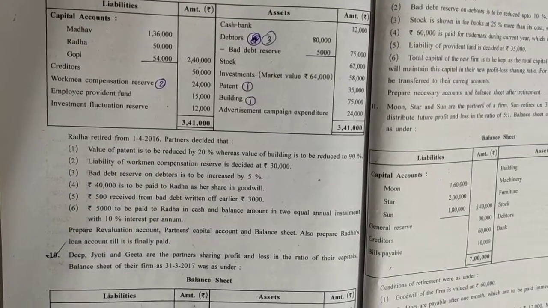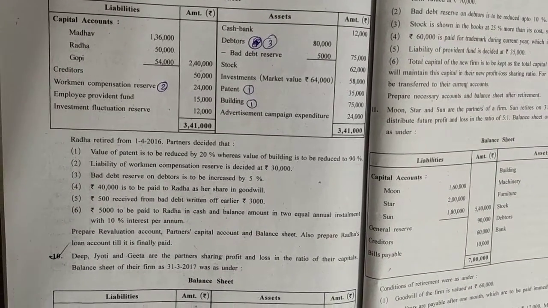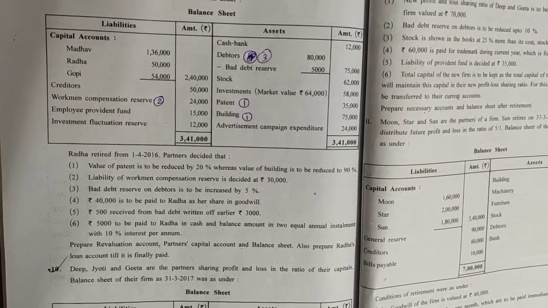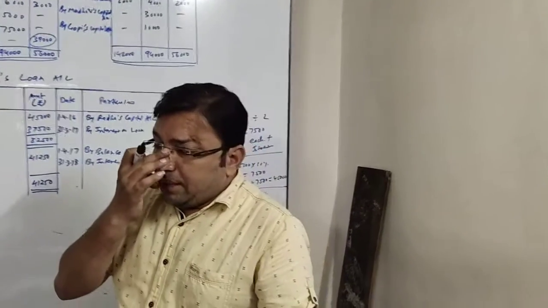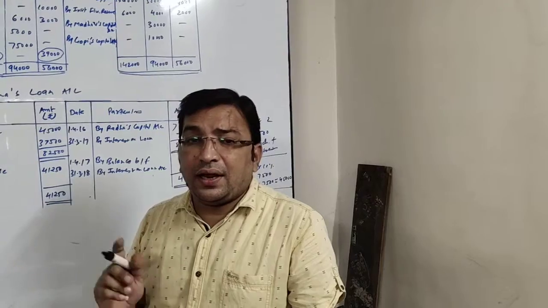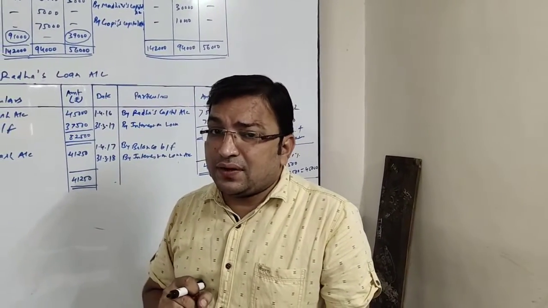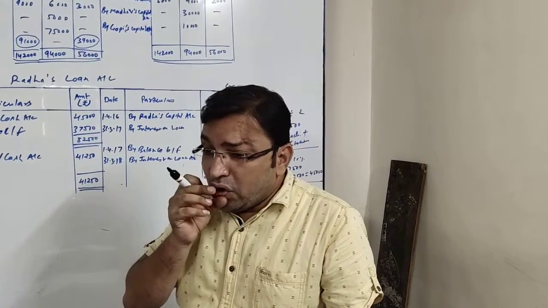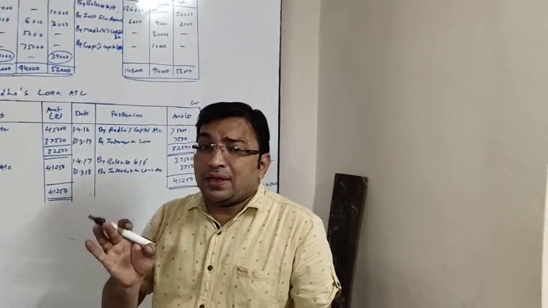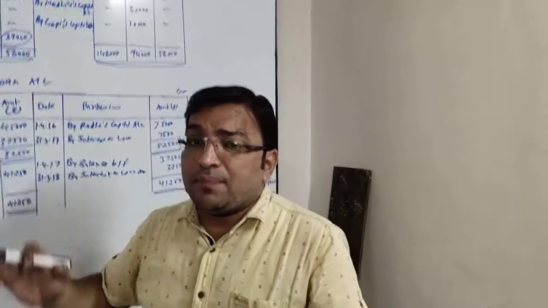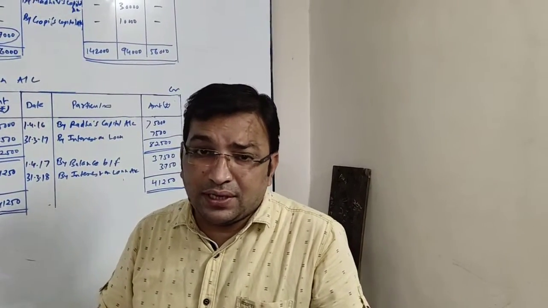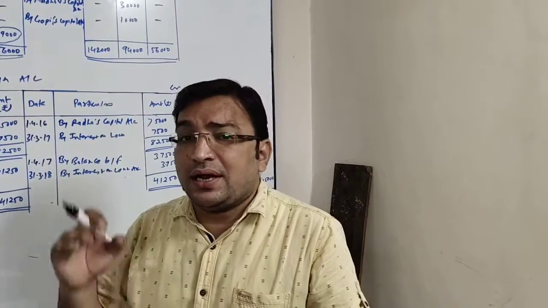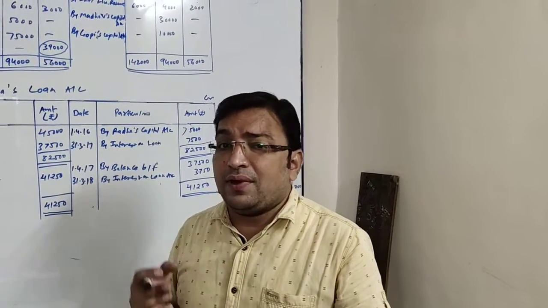Adjustment number 2 says that liability of workmen compensation reserve is decided rupees 30,000. So we have reserve of rupees 24,000 and liability is decided rupees 30,000. That is 6,000 more. Now that means there will be nothing to distribute among partners. We have only 24,000 reserve of workmen compensation, and there is a liability of rupees 30,000. So we need an extra provision of rupees 6,000 that will be done from revaluation account.